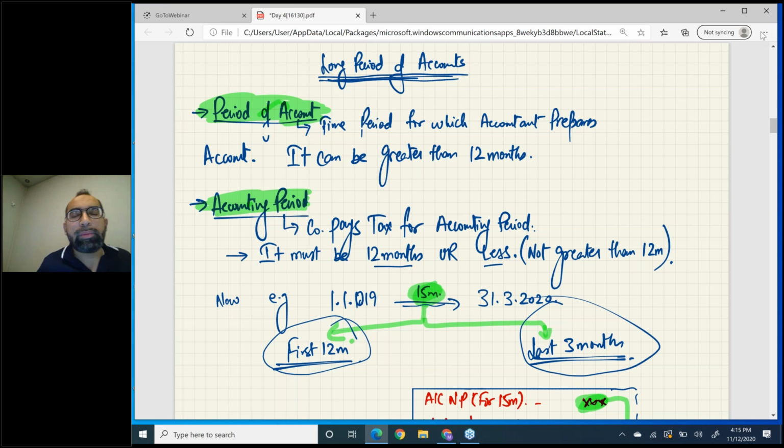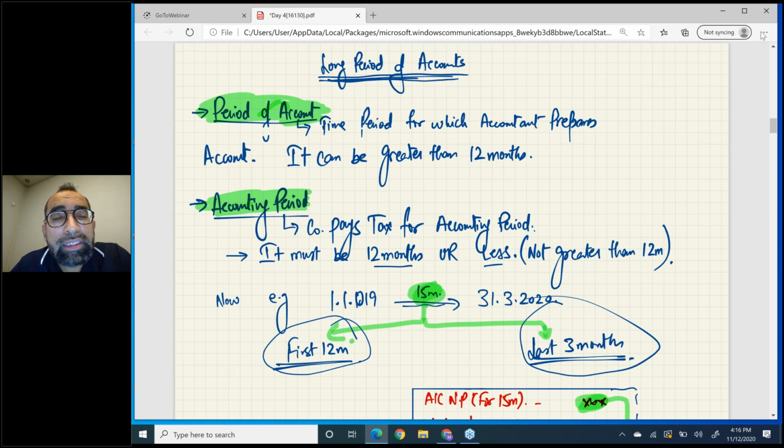Now come to the accounting period. What is accounting period? Accounting period is the time period for which the company pays tax, for which the company goes in front of the tax department to pay tax. Company pays tax for accounting period, and by law this accounting period cannot exceed 12 months. That means government does not accept more than 12 months tax together, right? So accounting period must not exceed 12 months. Yes, it may be less than 12 months, it's possible.